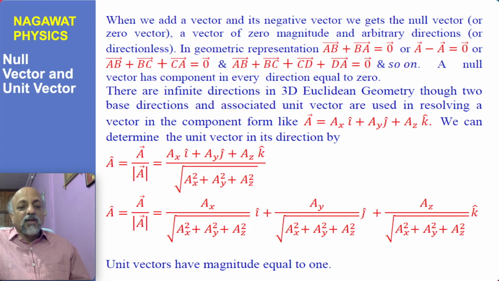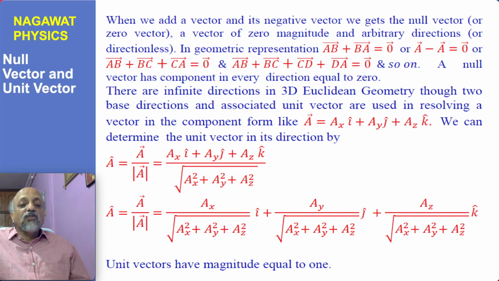So for a three-dimensional vector, the null vector can also be defined in the same manner, that any vector and its negative vector are added. And remember, the negative vector will have each component negative of the original vector. So when you add two vectors, it gives you a null vector. Null vector has all components equal to 0.